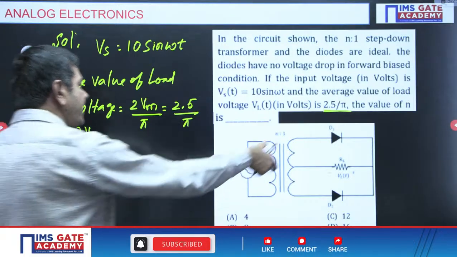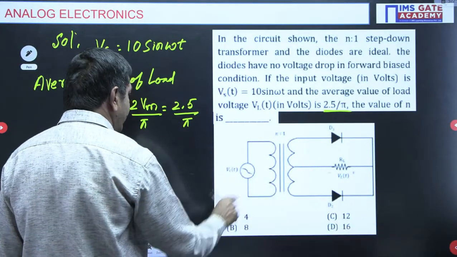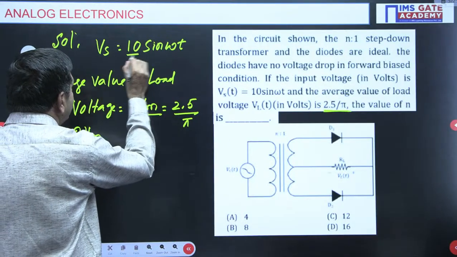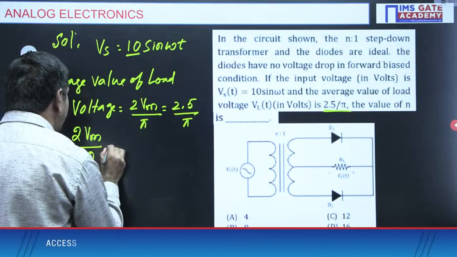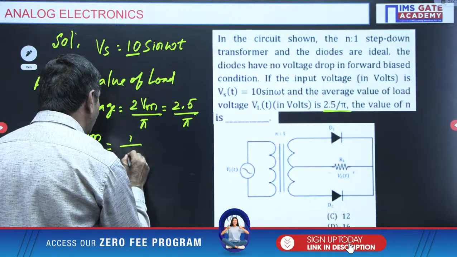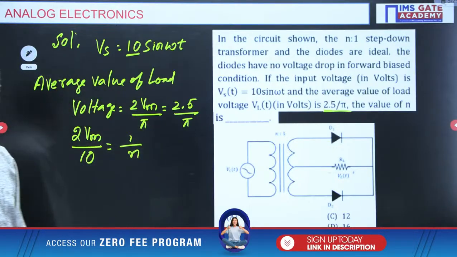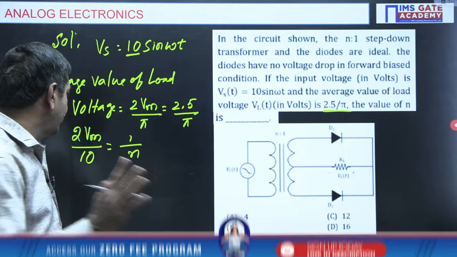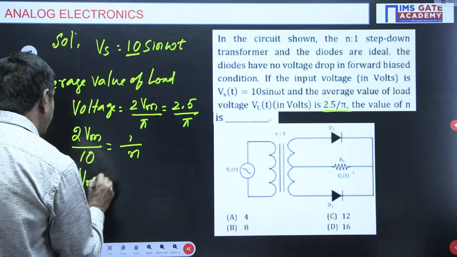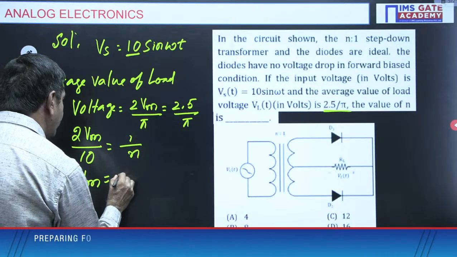V2 is Vm plus Vm, that is 2 Vm, and V1 is the input voltage 10. That equals N2 by N1, which is 1 by N. From this I can get Vm equal to 2, 5 times cancel, 5 by N.